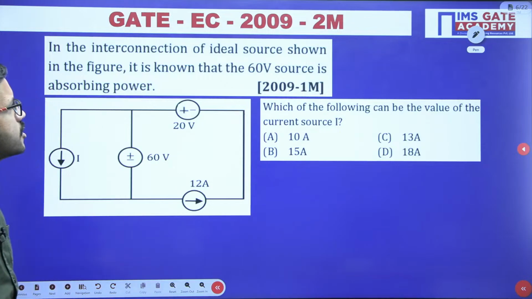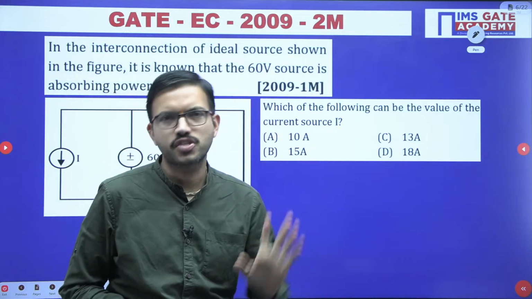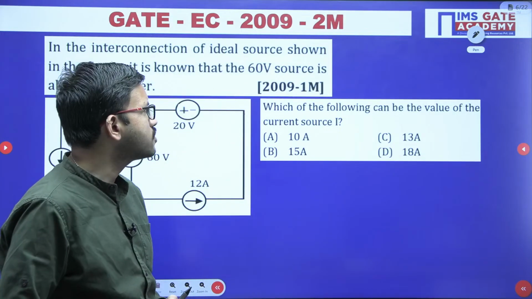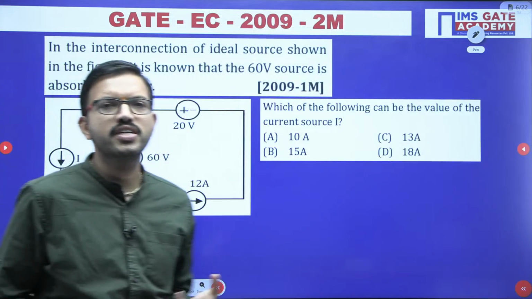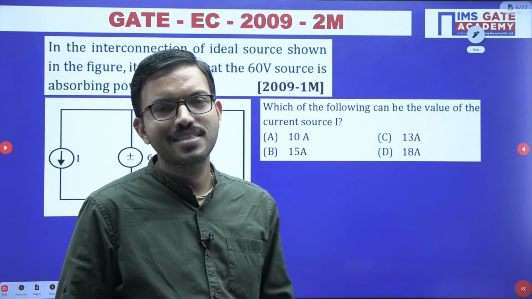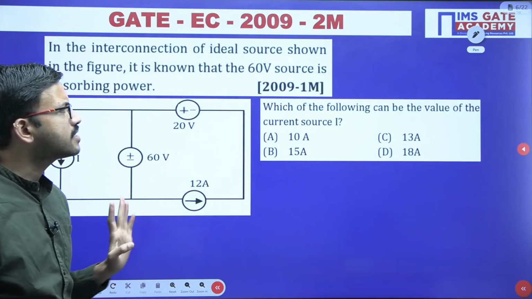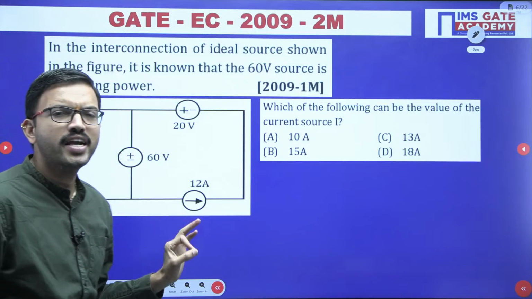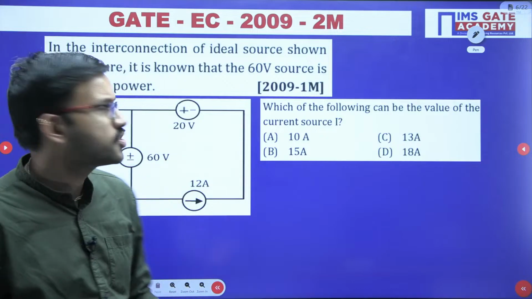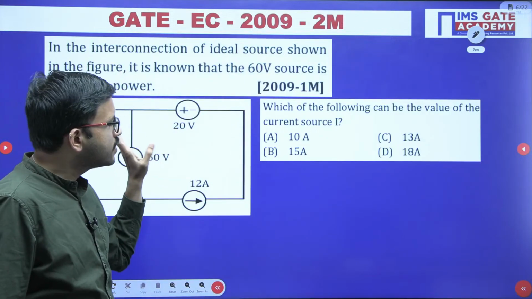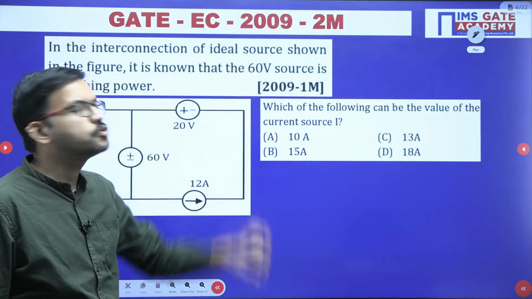This is a very interesting question, asked in GATE EC 2009 for 2 marks. This is a dead easy question. Once you know the passive sign convention we discussed, with respect to delivering or absorbing power, in yesterday's class, you can easily answer this question. In fact, you need no pen and paper for solving it. Even though it is dead easy, see the weightage: you are getting 2 marks.